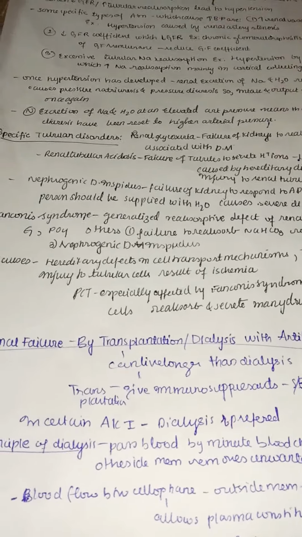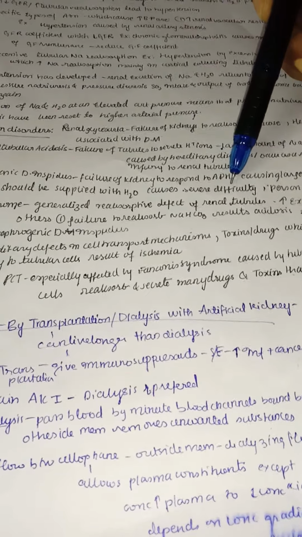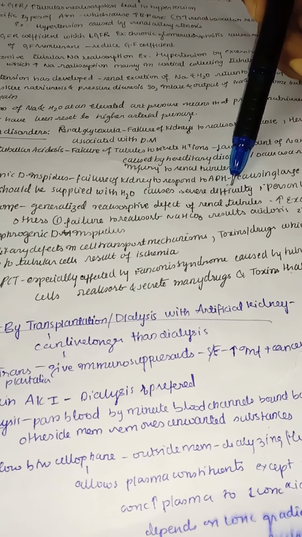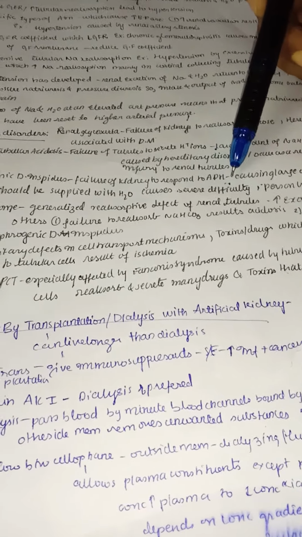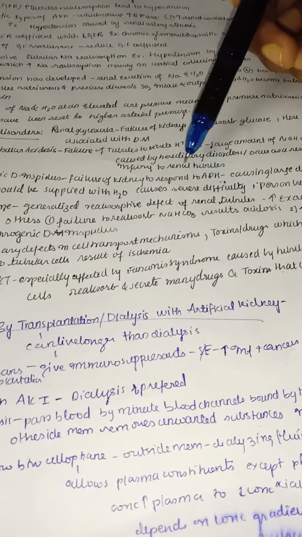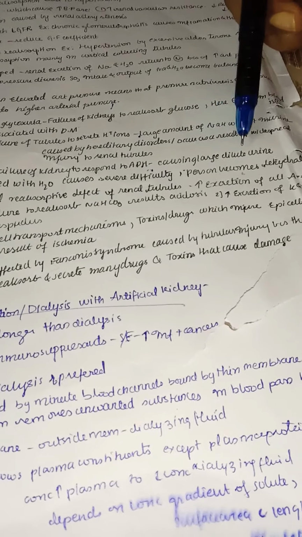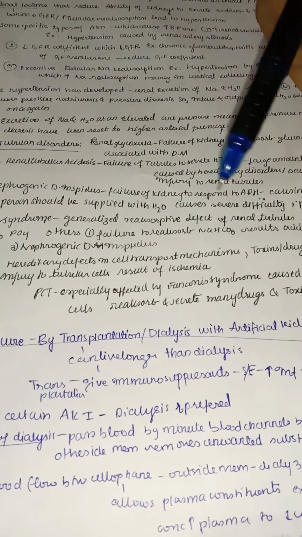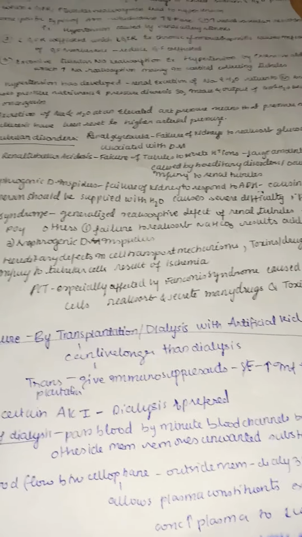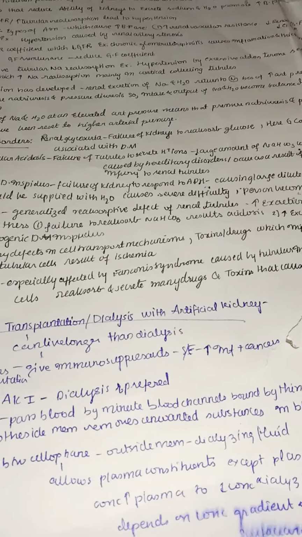And next, coming to nephrogenic diabetes insipidus. Here there is a failure of the kidney to respond to ADH. Antidiuretic means it doesn't allow diuresis; whenever this antidiuretic hormone is present, it will lead to concentrated urine, but here the kidney is not able to respond to it, so it will lead to diuresis, causing large amounts of dilute urine. The person should be supplied with adequate water, because as the person is constantly losing dilute urine, if the person does not drink water, he may get dehydrated. This may cause severe difficulty if the person is not taking more water.